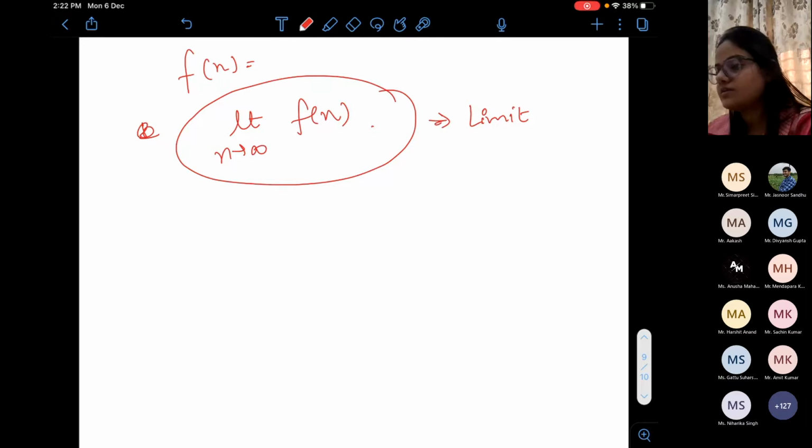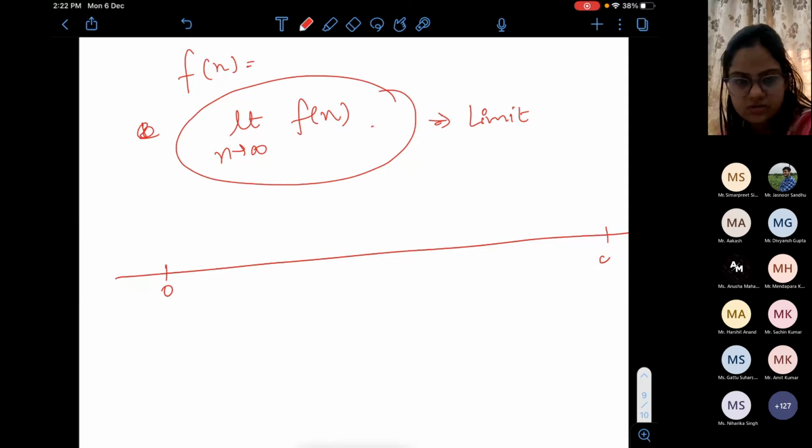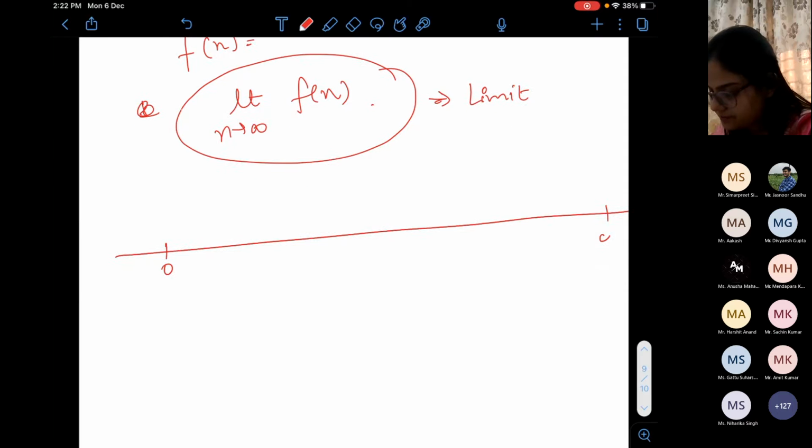Then we will find the n such that the distance between the sequence terms and the limit, let's say on the real line, start from 0 here, infinity. Infinity is here.